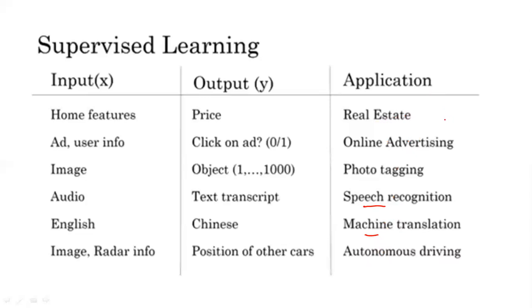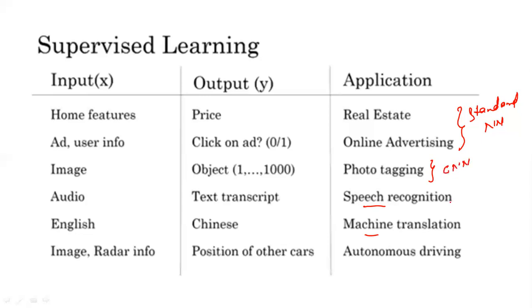For solving the real estate problem and the online advertising problem, these two problems are not very complicated, and standard neural networks can be effectively used here. Now, photo tagging is a much more complicated problem than the real estate and online advertising problems. So problems like photo tagging, where pixel values of photos need to be found out, can be solved using convolutional neural networks.